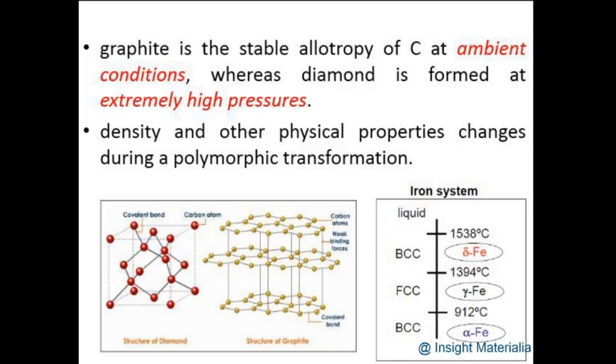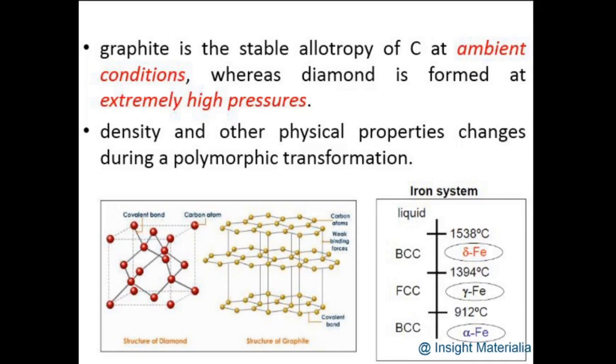Certain materials exhibit such properties, changing under temperature and under extreme pressure. As I told, carbon is an example of allotropy, and two allotropic forms of carbon are graphite, which has a layered structure, and diamond. Graphite is a very stable allotrope of carbon, observed under ambient or atmospheric condition, whereas diamond is formed at very high extreme pressure.